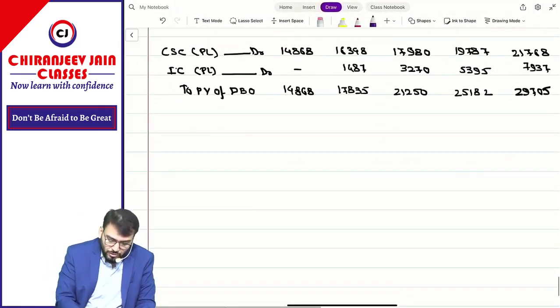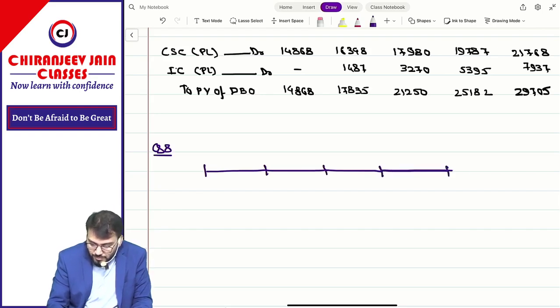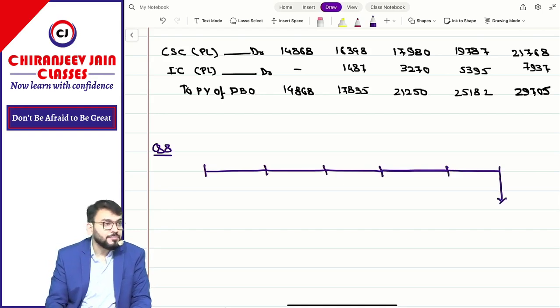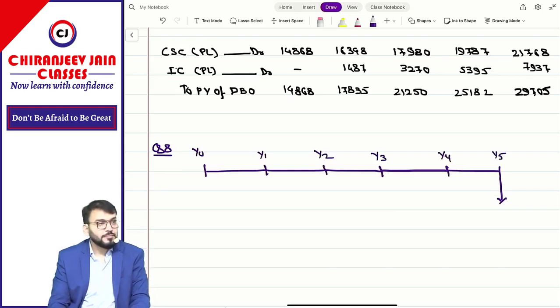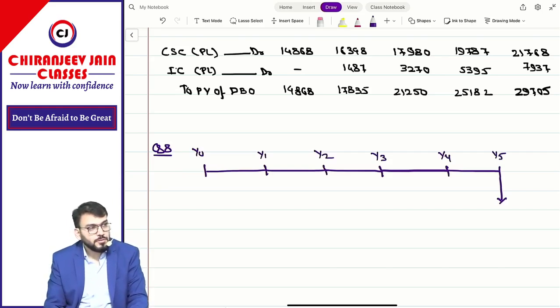Question number 8. Now they have given what? 5 years. Means the amount is payable at the end of 5 years. So this is Y0, Y1, Y2, Y3, Y4 and Y5. Understood? Correct.